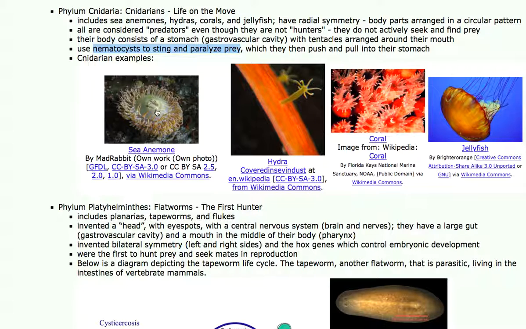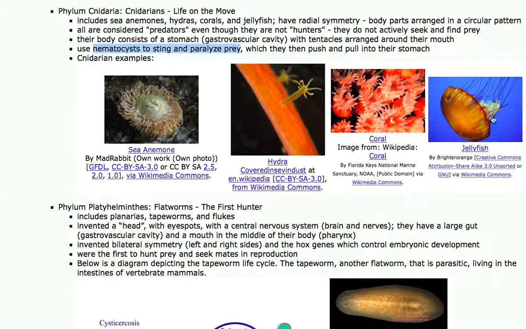This is a sea anemone. These are large. That right there is probably a dinner plate in size, but they can be bigger or smaller than that. This is a hydra. That's very small. That's not even as tall as a dime is wide. Corals, these are absolutely tiny. That little coral animal right there is not much bigger than a dot at the end of a sentence in a textbook.